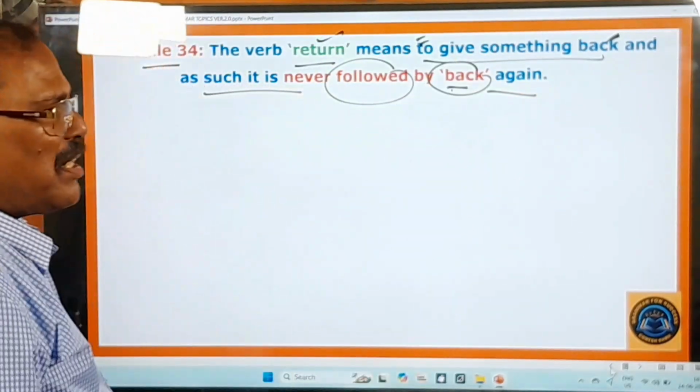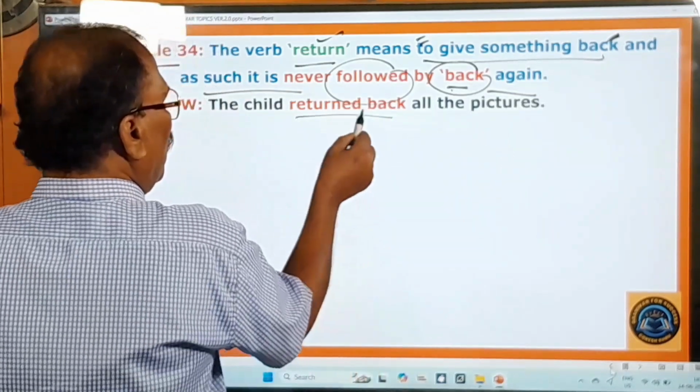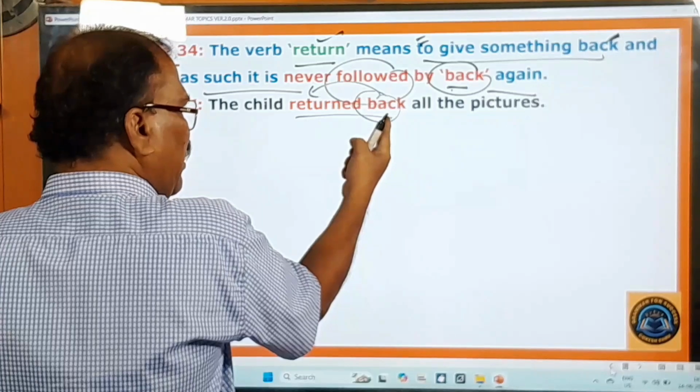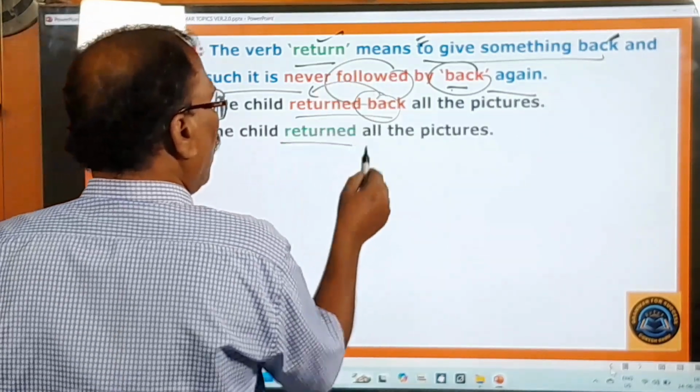So some students are using that. Here you see, the child returned back all the pictures. So the meaning of this back is already in this. And why use this back again here? That is therefore a meaningless thing. Okay. And here the child returned all the pictures.